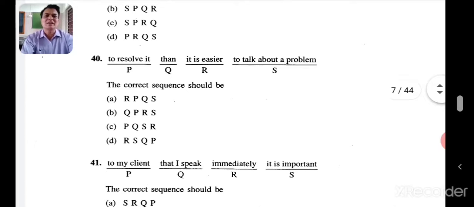Let's start with "it is easier." It is easier. Really, it is easier. It is easier to talk about a problem than to resolve it. So easy. RSPQ. It is easier to talk about a problem than to resolve. RSQP. That's a D. RSQP.